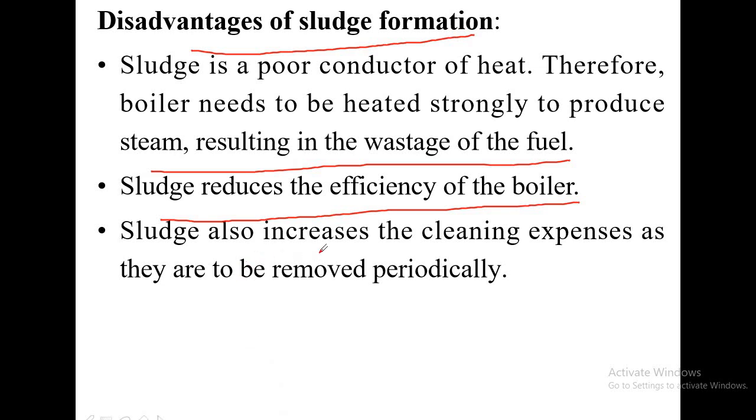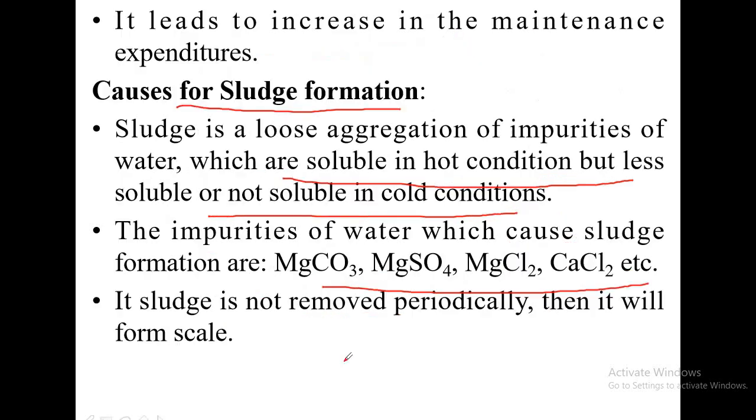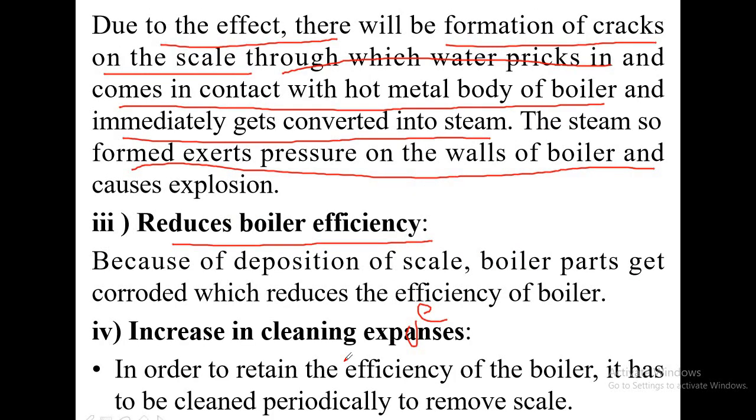Sludge also increases the cleaning expenses as it is to be removed periodically. Most of the disadvantages here are very common when you compare them with scale. So as far as the examination point is concerned, it is enough if you remember all these points.